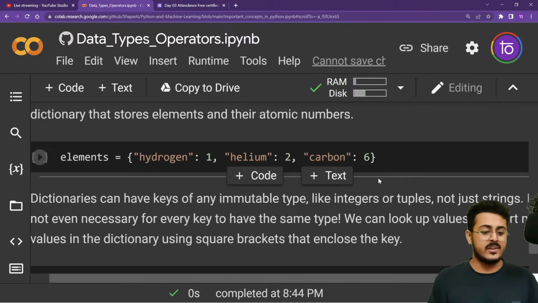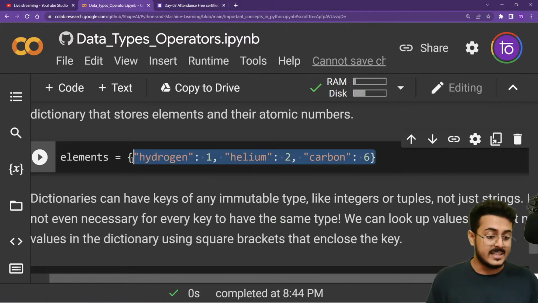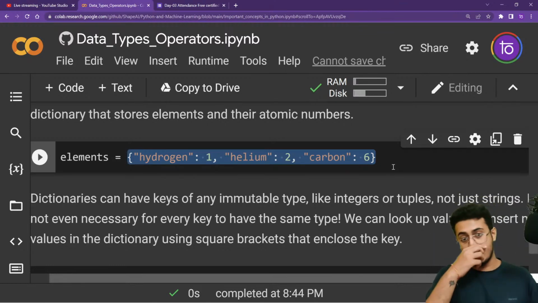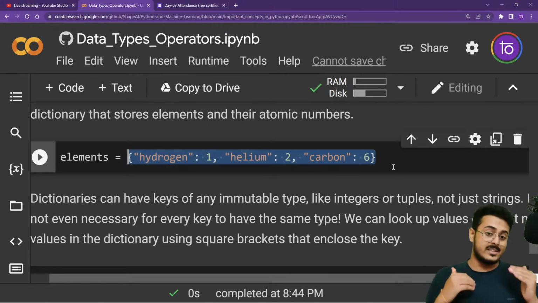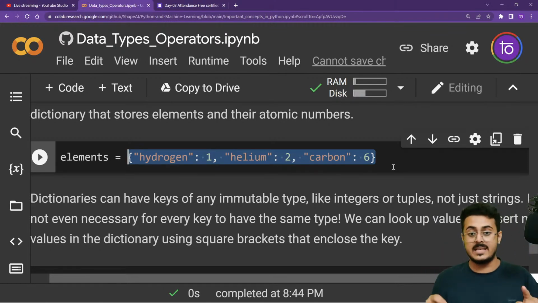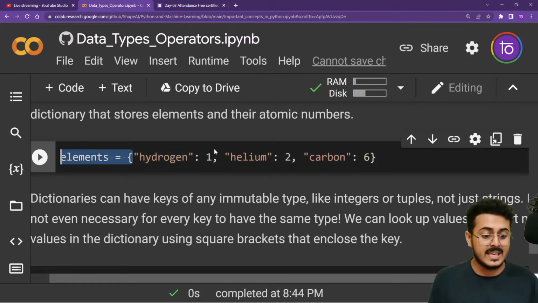Right over here I'm creating a dictionary in Python. You start off by using curly braces. For creating lists you use square brackets, for creating tuples you use round brackets, and for dictionaries you use curly braces. Inside the curly braces, you create the key and value pairs.